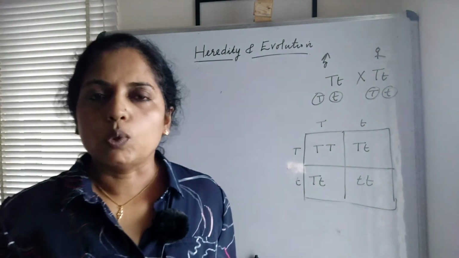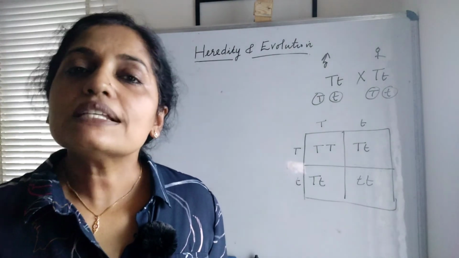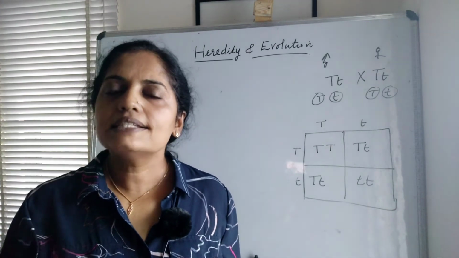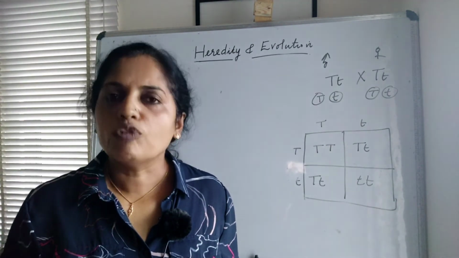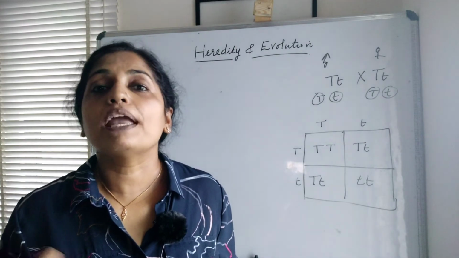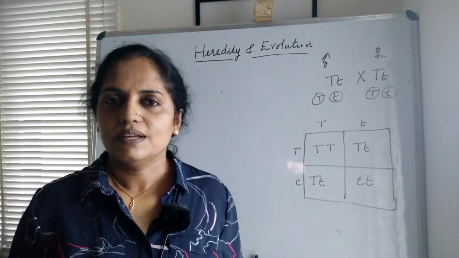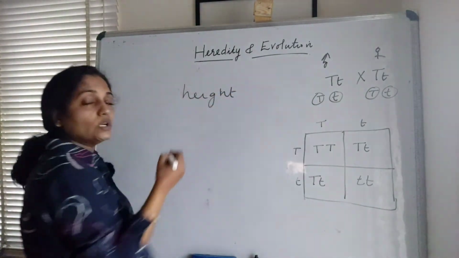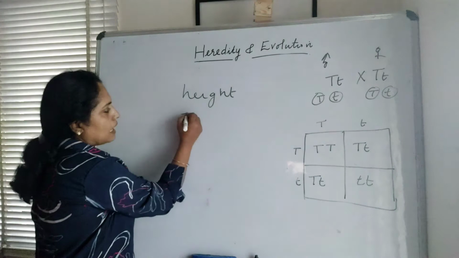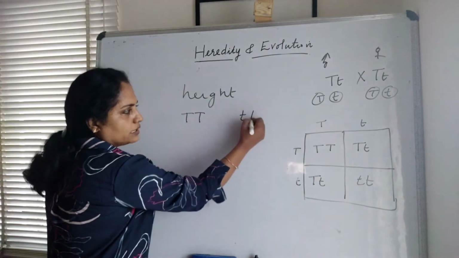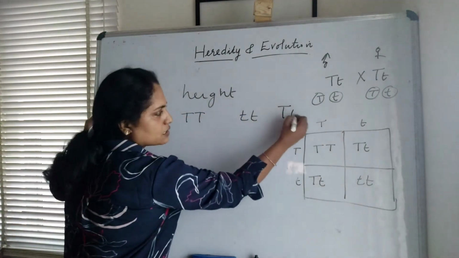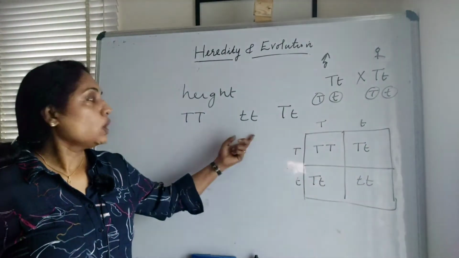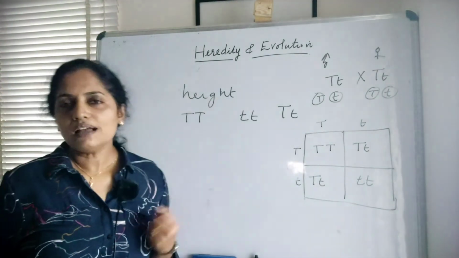From the monohybrid cross, Mendel formulated his first law of inheritance. His first law of inheritance says each trait or a characteristic of an organism is controlled by a pair of factors. For example, the height of the plant, that is a characteristic, is controlled by factors capital T or small t or capital T and small t. These are the factors which control the characteristic height of the plant.